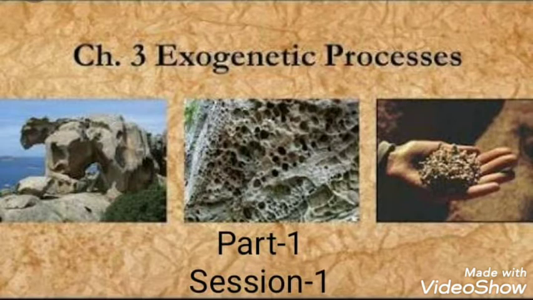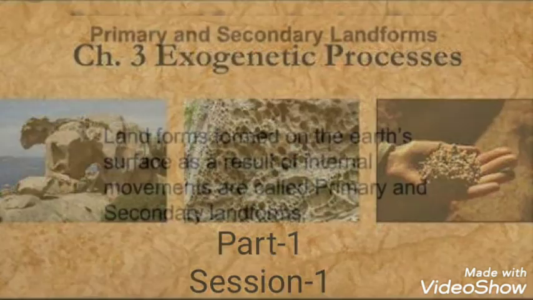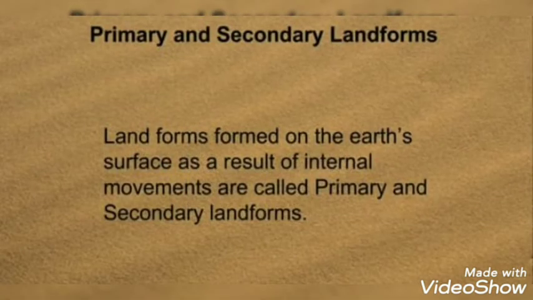In the last chapter, that is chapter number 2, endogenetic movements, you have learned about the landforms created by the internal movements of the earth. So in this session you will learn different exogenetic or external processes and landforms created by them.